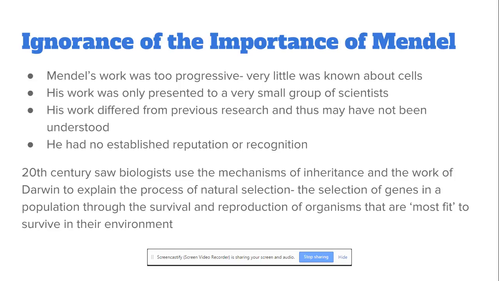But as biologists approached the 20th century, they used the mechanisms of inheritance and the work of Darwin to explain the process of natural selection, which we know of today, and that is the selection of genes in a population through the survival and reproduction of organisms that are most fit to survive in their environment. That's video 6.